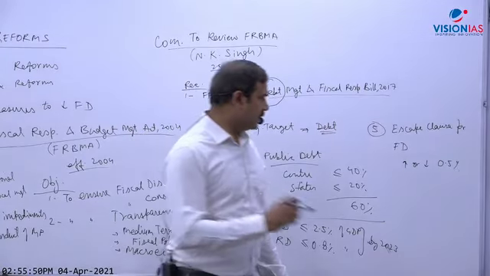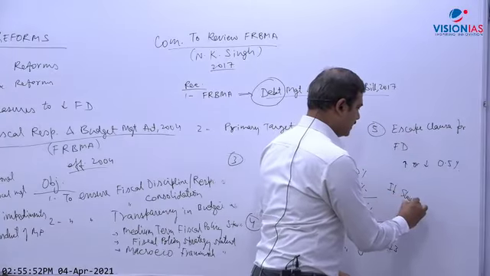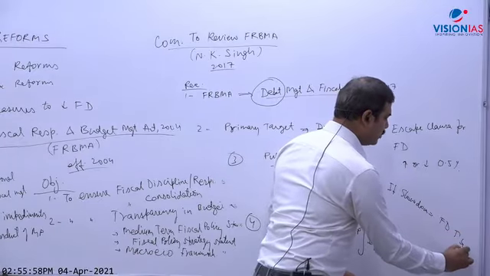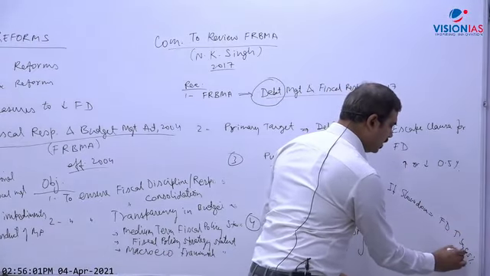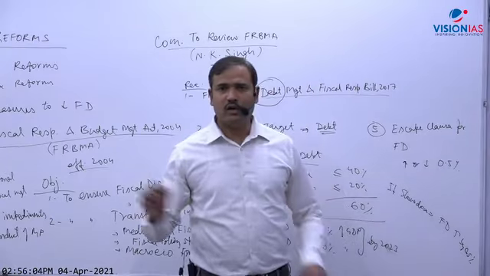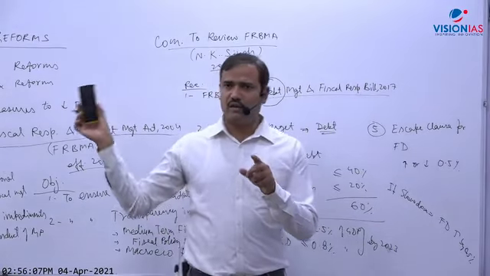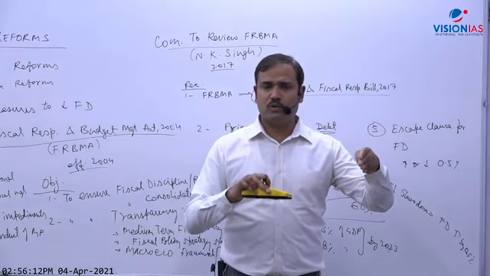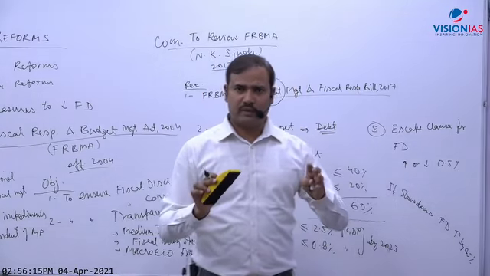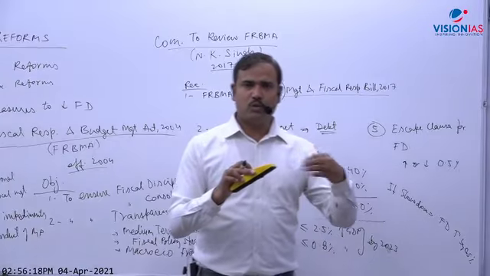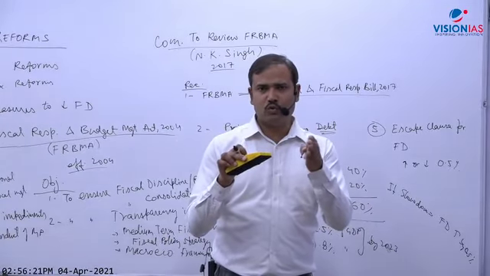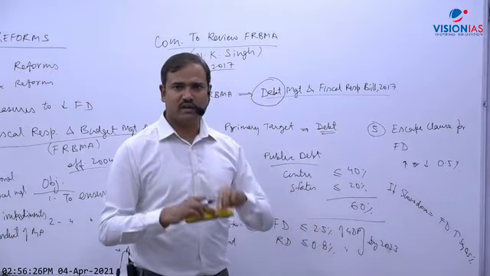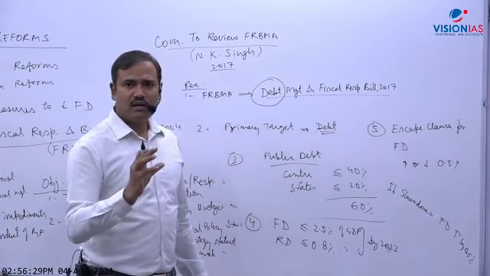Okay, so what does this mean? If there is a slowdown in the economy, as I told you already, then the fiscal deficit should be increased by 0.5%. For example, it has already been included as an escape clause in the FRBMA now. So if the FD target is 3% in FRBMA, the government can increase it to 3.5% if there is some slowdown, without any amendment, automatically. And if there is a boom and growth is high, then the government should reduce the fiscal deficit from 3 to 2.5. So escape clause means flexibility in fiscal deficit, plus or minus 0.5, as a part of counter-cyclical fiscal policy.